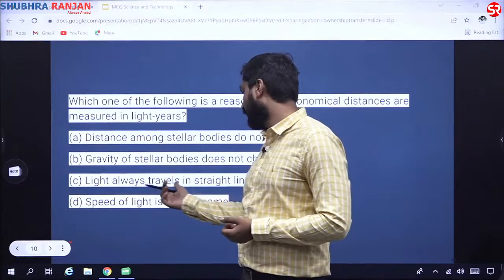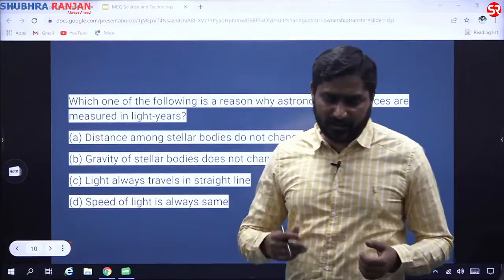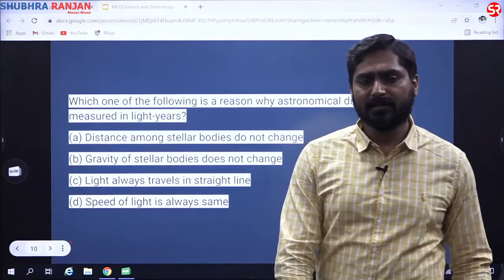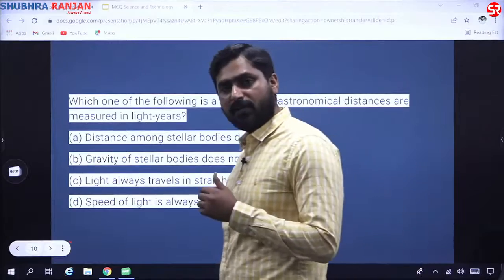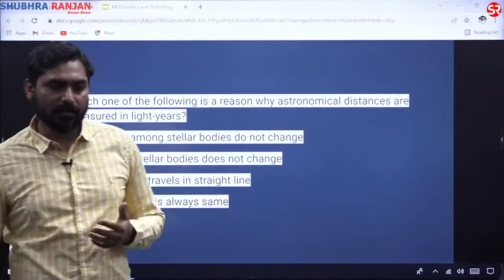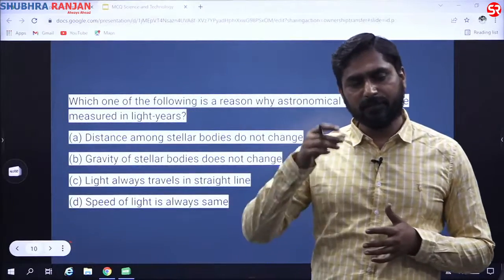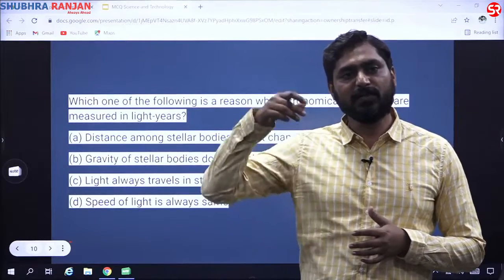Light always travels in a straight line. Is this the correct statement? See, again, from general theory of relativity, Albert Einstein said that in black holes or in areas around black holes, the light bends. Why does the light bend? Because the escape velocity needed for light to escape from the center of a black hole is more than the speed of light.